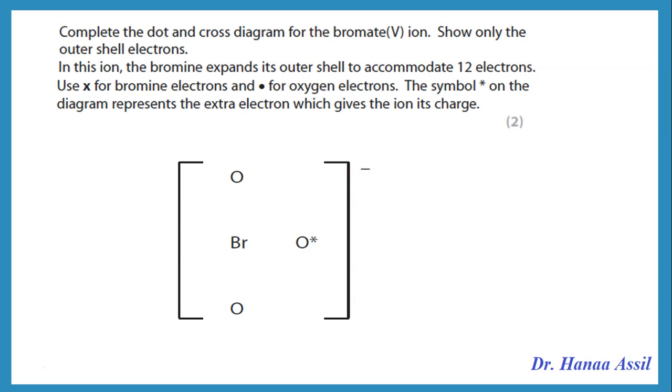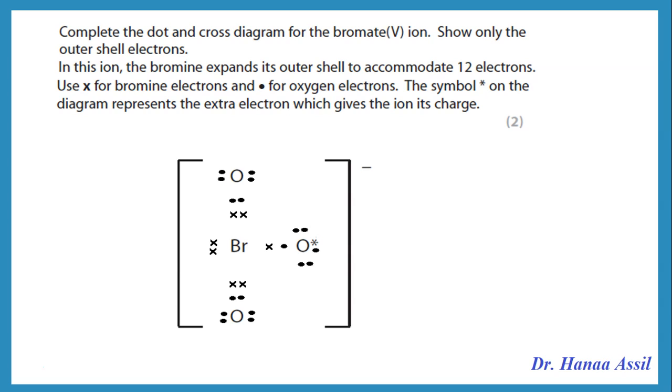We're already given that the asterisk is on the oxygen on the right, so that oxygen will need only one pair of electrons from the bromine, sharing one pair of electrons with the bromine. The other oxygens up and down each need 2 electrons, so they're going to share 2 pairs of electrons with the bromine. The bromine has a total of 7 electrons of its own, so it still has 2 more that are away from the bonding.